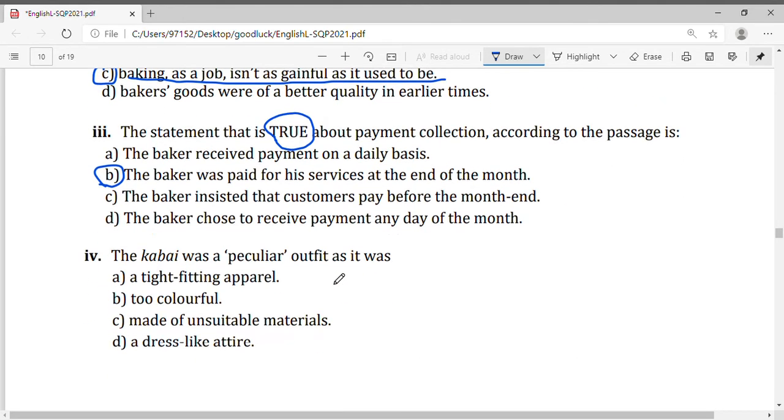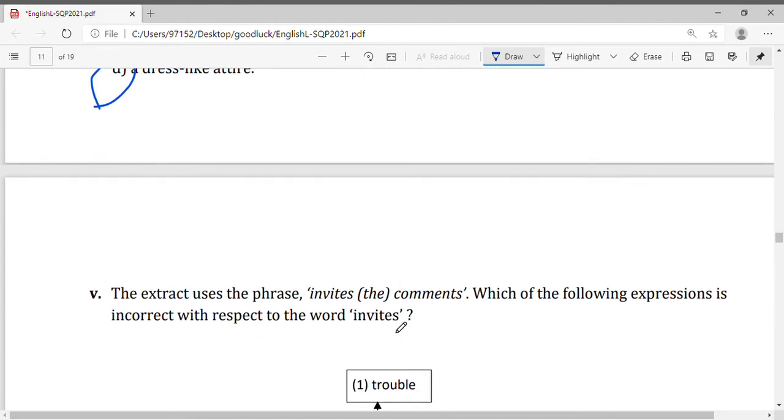The Kabai was a peculiar outfit as it was a long frock, a dress like attire, tight fitting apparel, not too curvy, made of unsuitable material. These things are not mentioned. It is like a frock, so we go with a dress like attire.